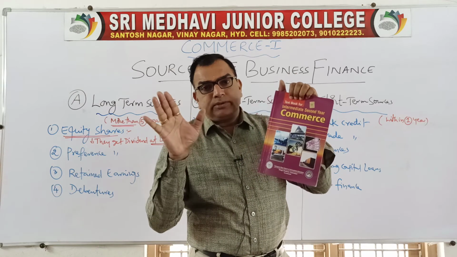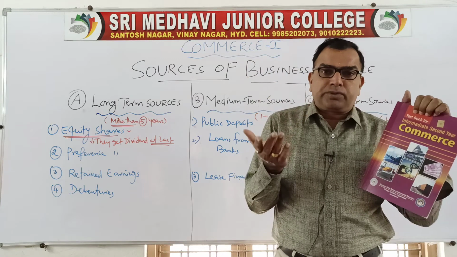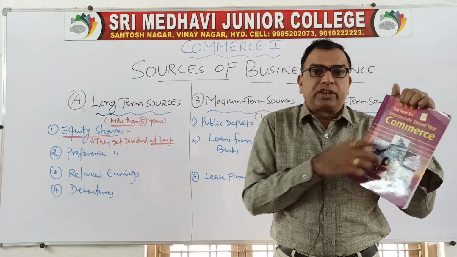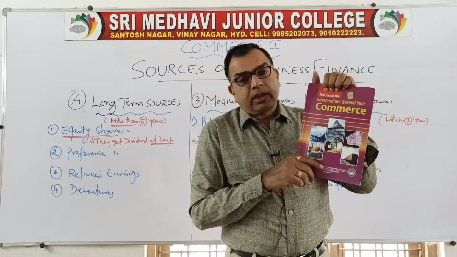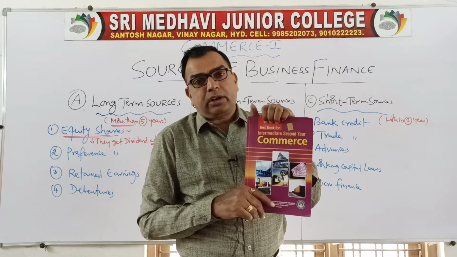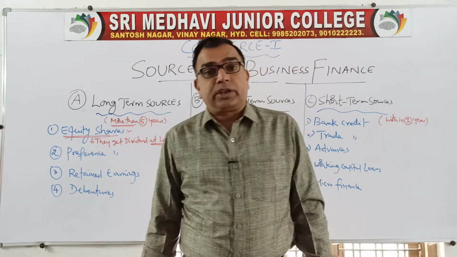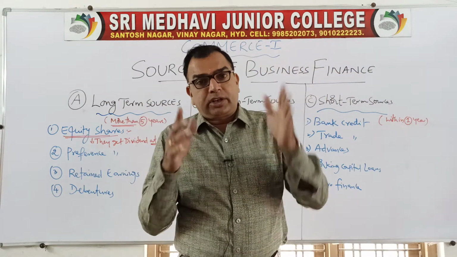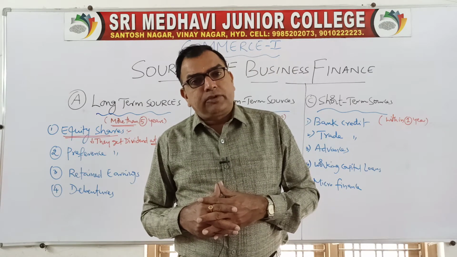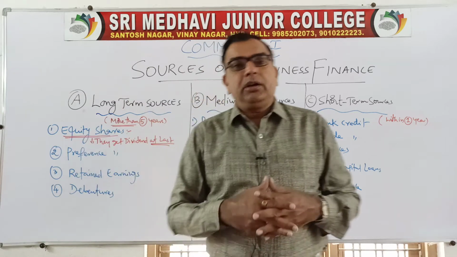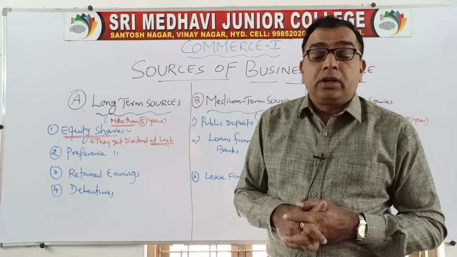Like on a currency note, if you have got a 20 rupees, 100 rupees or 2000 rupees note, that note value is written over that. Similarly, on every share, the face value is written. Whether it is a 100 rupees share or 50 rupees share, I told you earlier that there will be shares from 2 rupees to 2000 rupees, 20,000 rupees in the market. So that share value is mentioned, a document is there. That is purchased from the company by the people. The people who buy the shares are called shareholders.